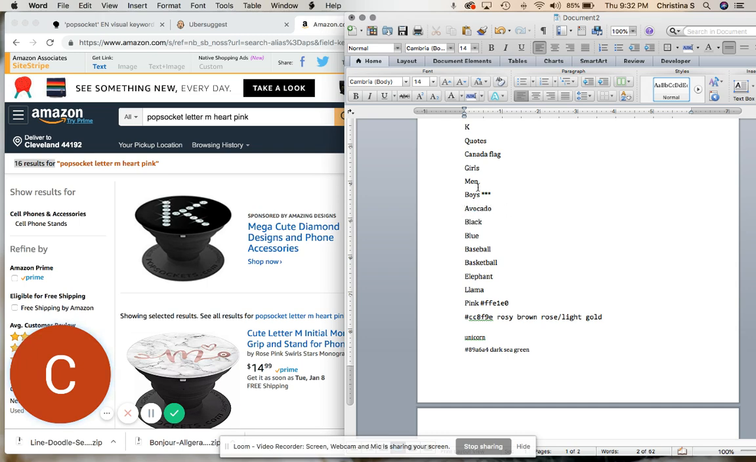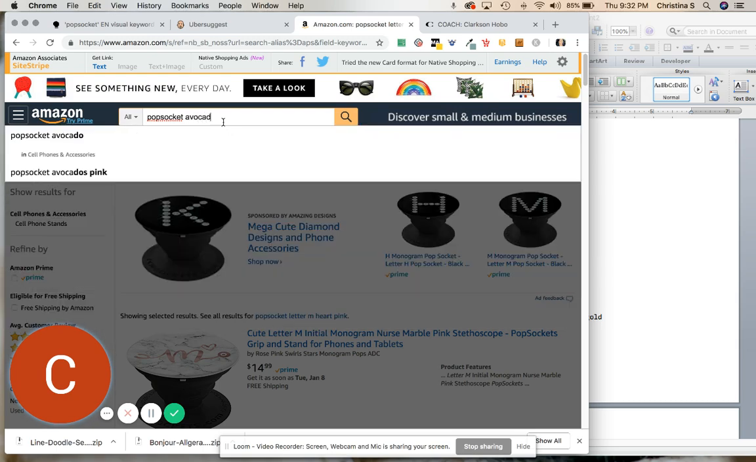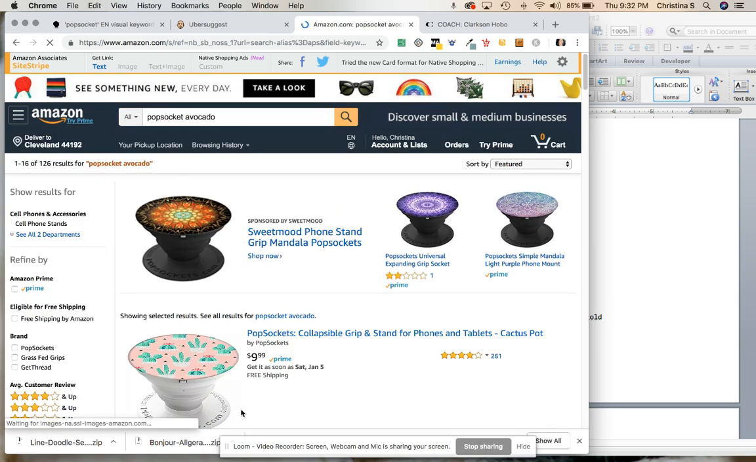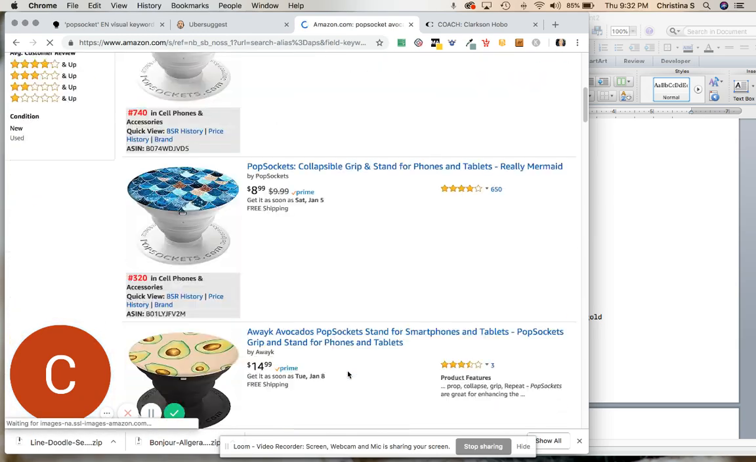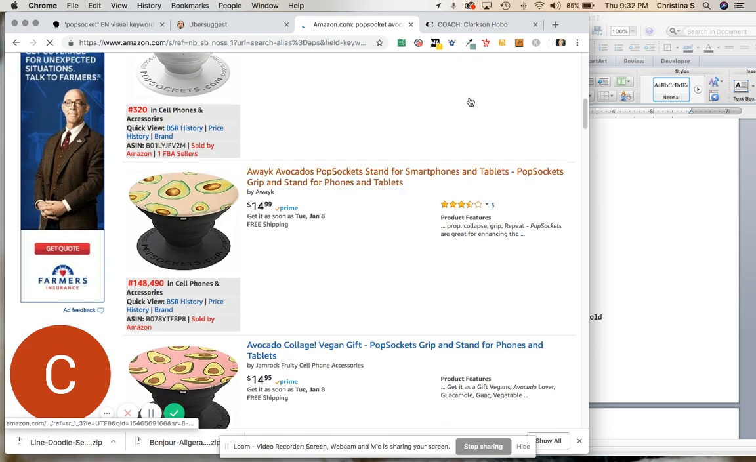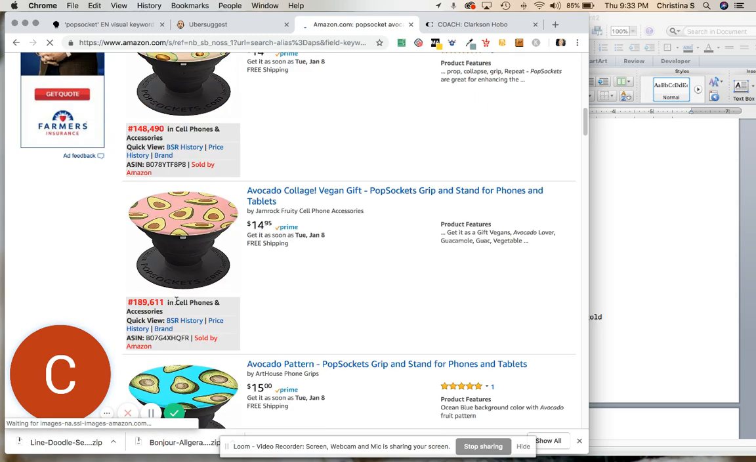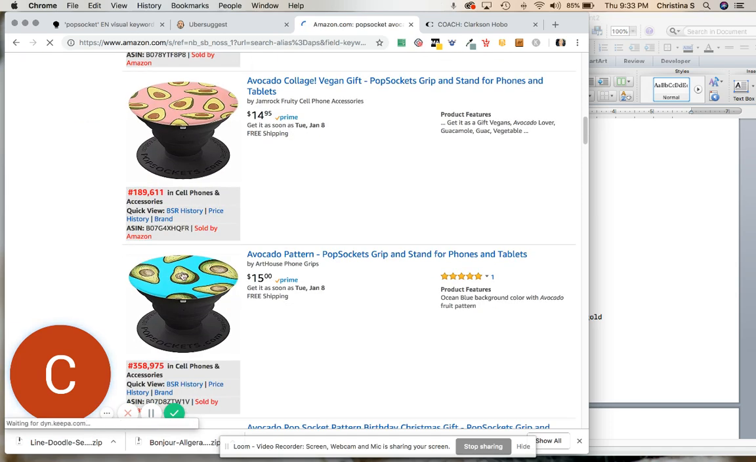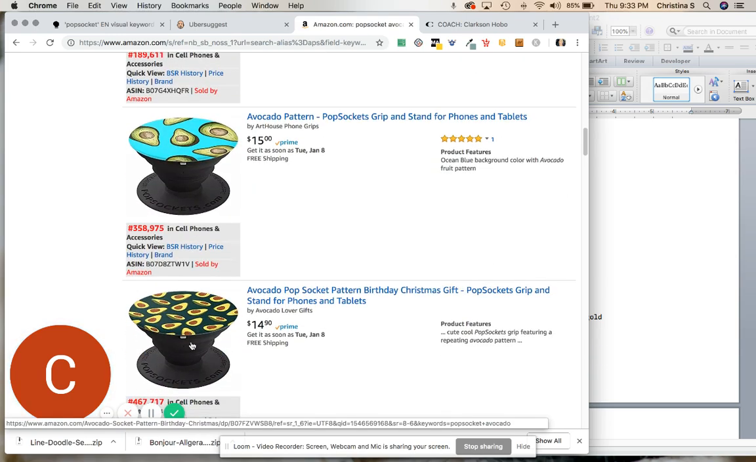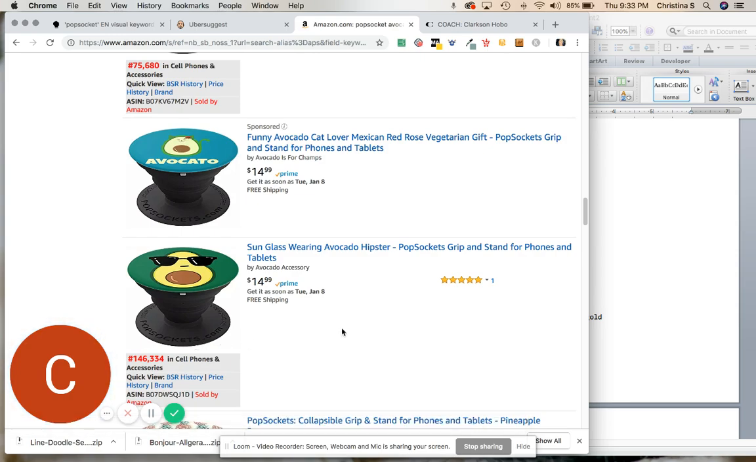Let's check avocado, because that's another thing that you could do. So let's say how many avocado pop sockets do we have? Only 126. And it doesn't even really look like some of those are avocado pop sockets. So the one extension I have here, the AMZ Seller Browser, that's going to show you which pop sockets are actually selling. So you can see these simple pop sockets with just a few avocados on them are all selling. Every single one of them pretty much.